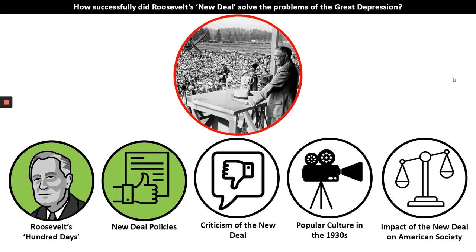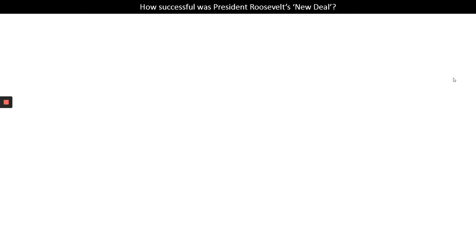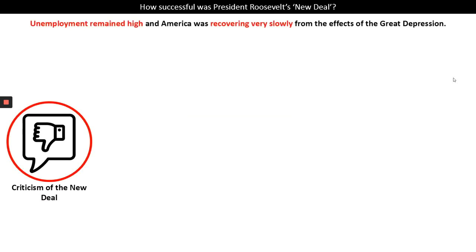So we've looked at Roosevelt's first 100 days and then some of the policies that made up his New Deal. It's also really important to remember, though, that there were some people who did not support the New Deal policies, and they were critics. They opposed the New Deal. Unemployment did remain high. America was recovering very slowly from the effects of the Great Depression, and this led different groups of people to criticize Roosevelt and his New Deal for lots of different reasons.